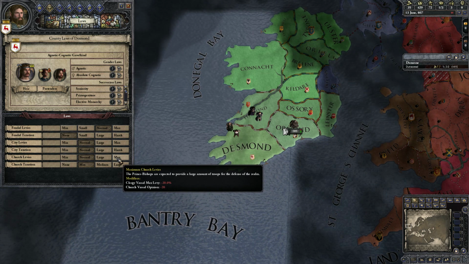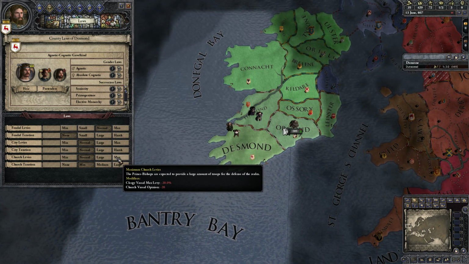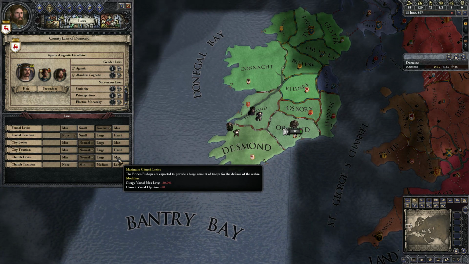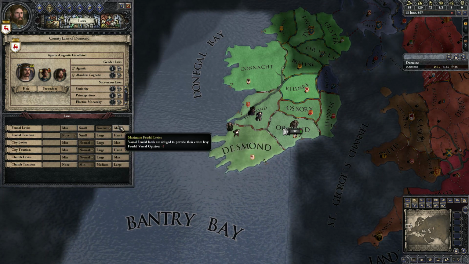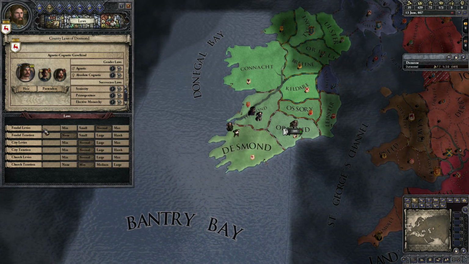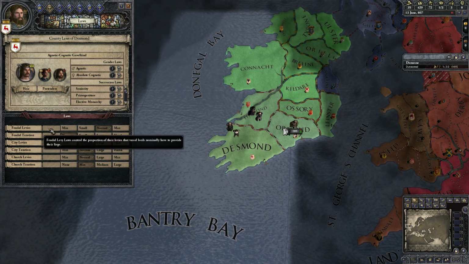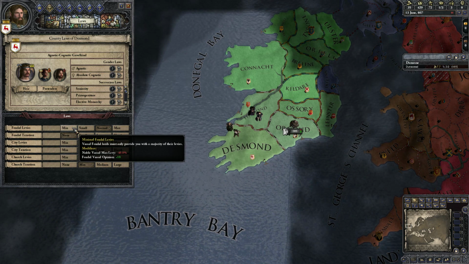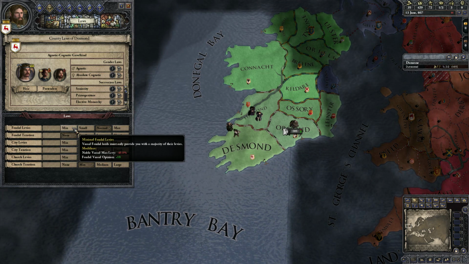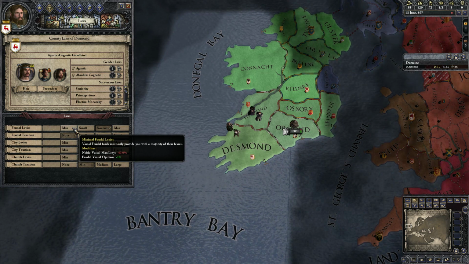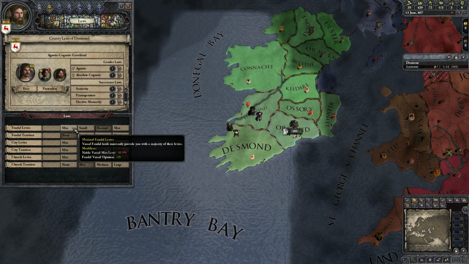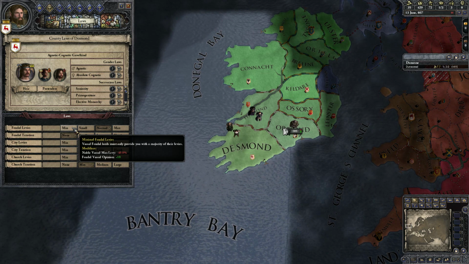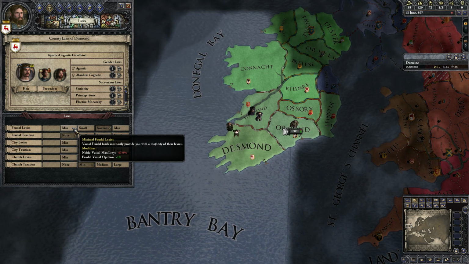You see how it says clergy max levy minus 20%. What the hell does that mean? Well, it's easiest if you compare it to, say, maximum feudal levies. Compare it to the way that castles work. If you have a minimum feudal levy tax law, then the noble vassal max levy is reduced by 40%, which means that at most, a feudal lord will provide you with 60% of their troops.